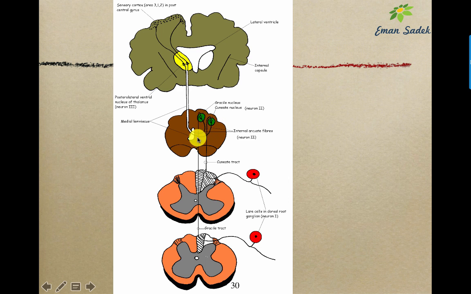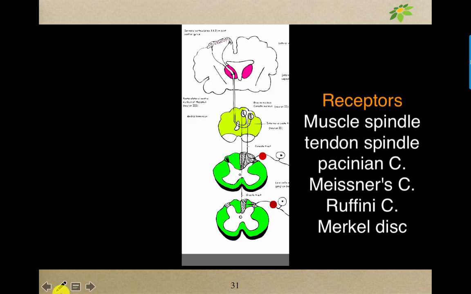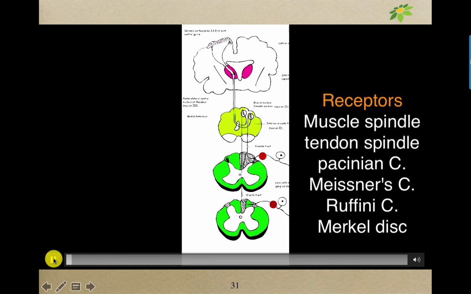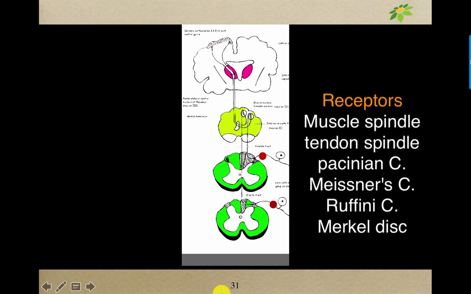And then they give the internal arcuate fibers, sensory decussation, medial lemniscus, and then the third order neuron on the opposite side, which is present in the diencephalon, the ventral posterolateral nucleus of the thalamus, and then finally we reach the sensory area. Here we will see now this animation for the proprioceptive and fine touch pathway.